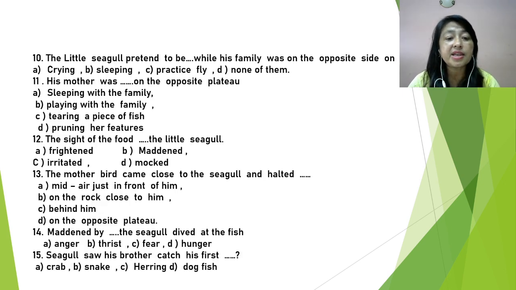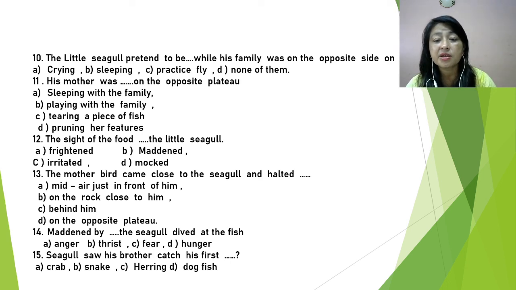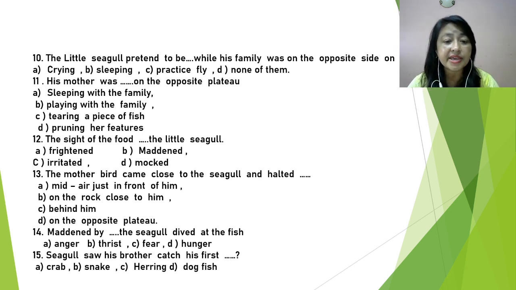Question 10. The little seagull pretended to be what, while his family was on the opposite side on the plateau? Crying, sleeping, practice fly, or none of them. So what do we get in this fourth paragraph?